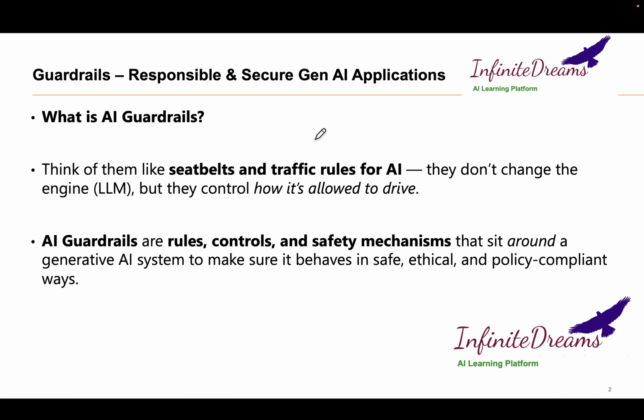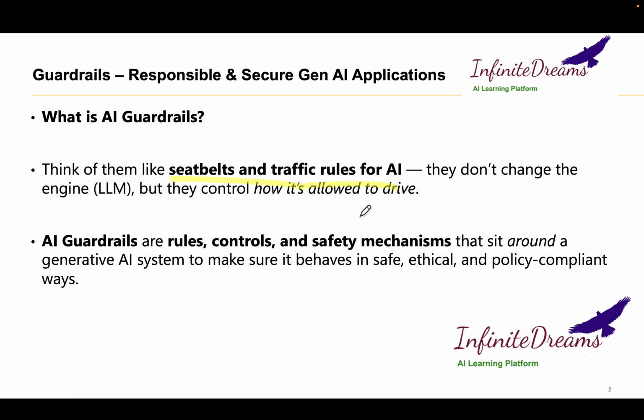So if we have to draw an analogy about guardrails, we can think about the traffic signal. When everybody drives, there are some traffic rules defined for how we should drive, and the traffic rules basically regulate the traffic and help us drive easily on the road so that minimal accidents happen. In the same way, the guardrail will make sure that when we use generative AI, the response is safe and secure, and everybody can use generative AI easily.